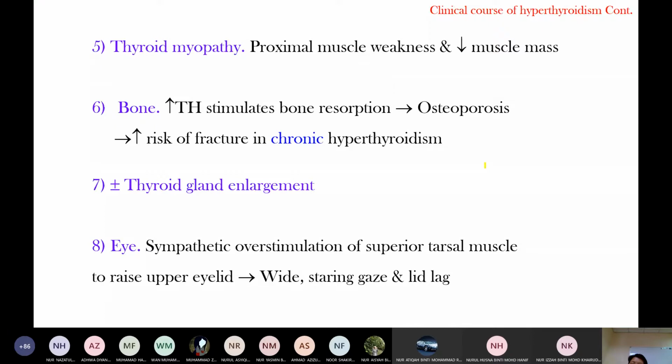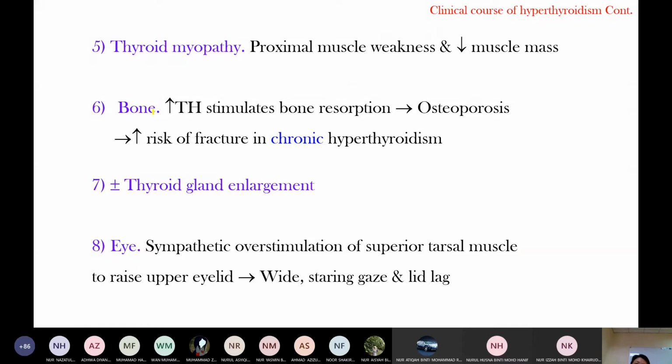Thyroid myopathy. Thyroid hormone at low dose is involved in protein synthesis, but a high dose causes muscle protein breakdown, right? So in hyperthyroidism there is protein breakdown, which leads to proximal muscle weakness and reduced muscle mass. Another factor is excess thyroid hormone causing potassium loss and electrolyte imbalance. This electrolyte imbalance also leads to muscle weakness.